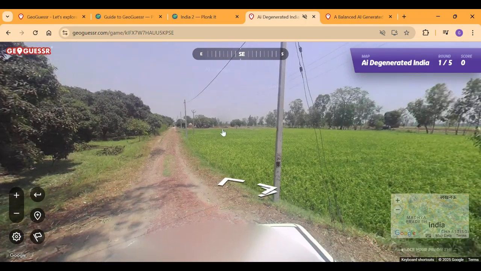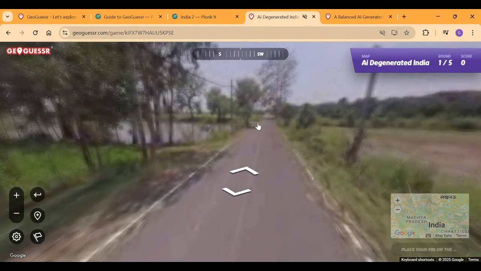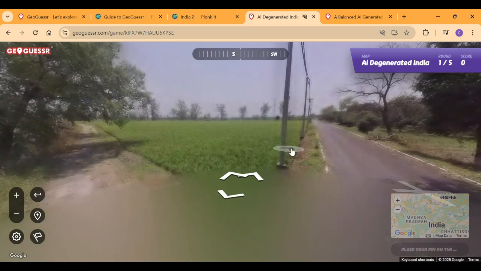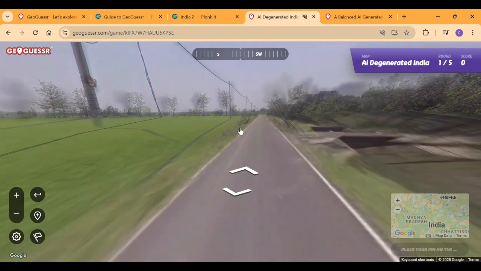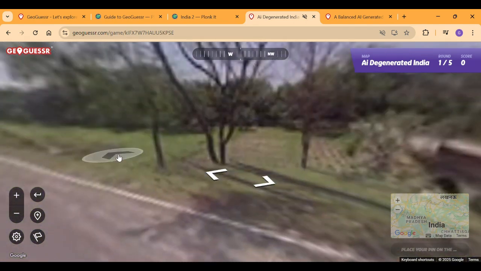This is a weird 50-50. Or it might even be Punjab actually. Yeah, it could be Punjab as well. Okay, so we have no Punjabi though, so it's going to be Haryana. Fine. So we have a bridge. Should we go over the bridge? There's no way to go over the bridge.